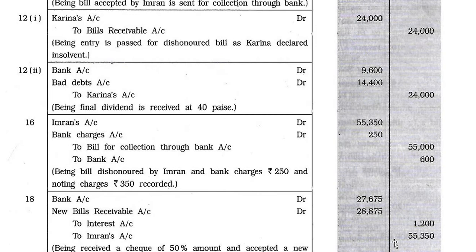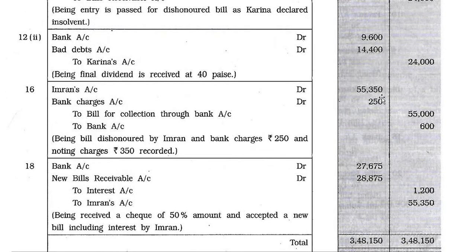Date number 16. Imran account debit 55,350. Bank charges account debit 250. To bill for collection through bank account 55,000, to bank account 600. Being bill is honored by Imran and bank charges rupees 250 and noting charges rupees 350 recorded.